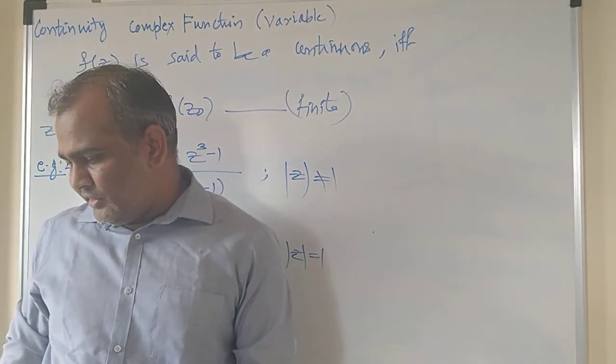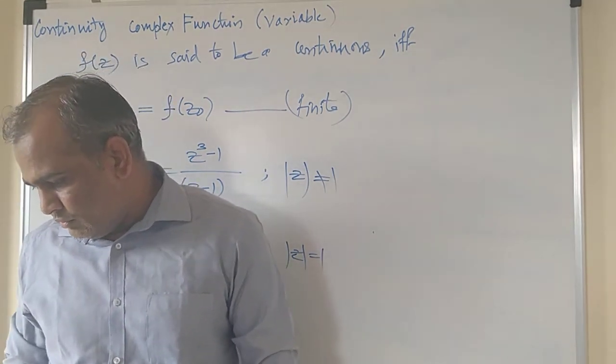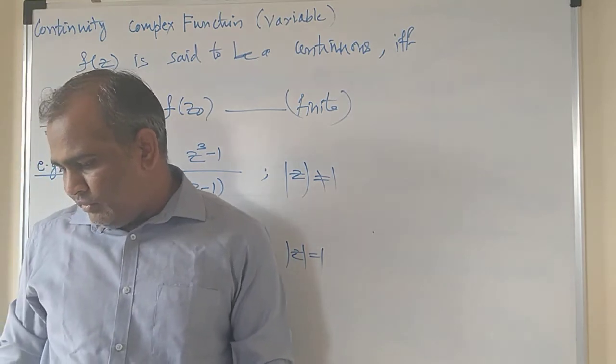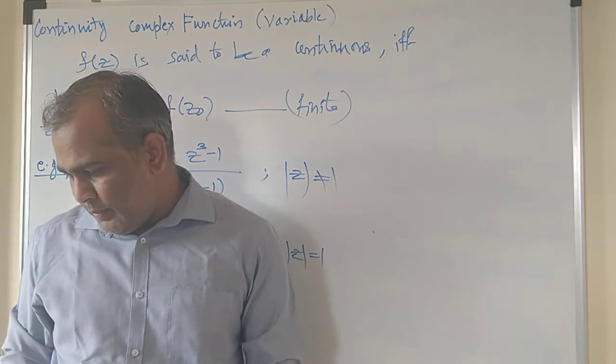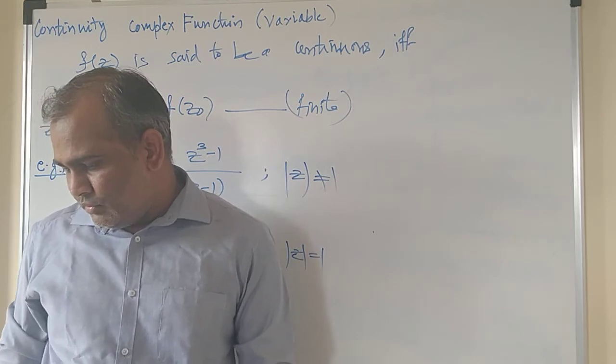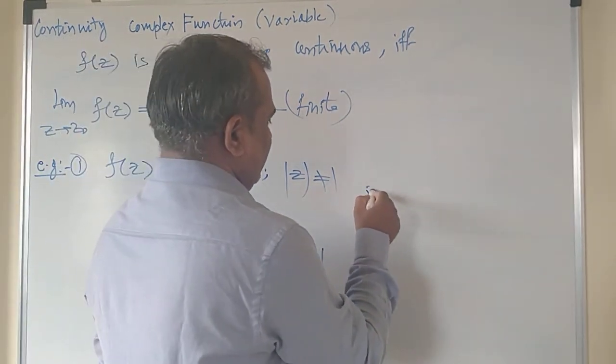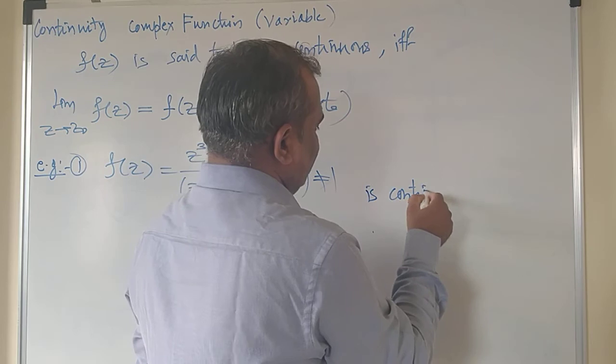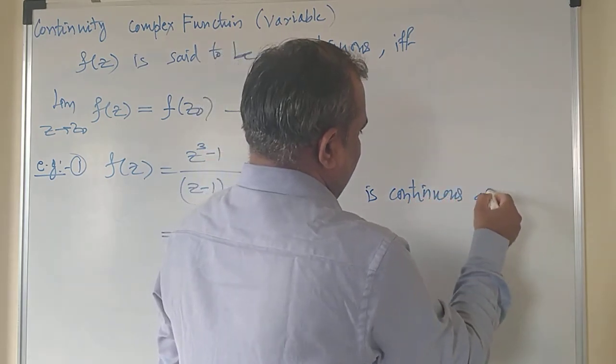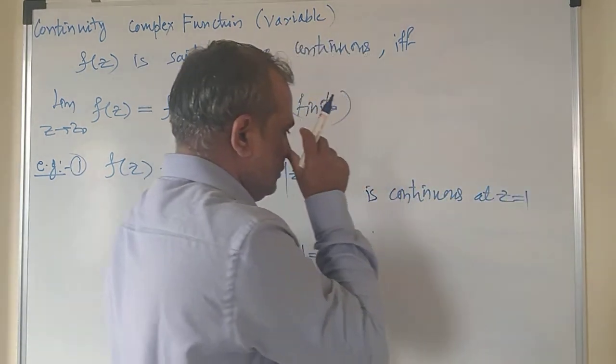We have to check its continuity at z equals 1. That means you are supposed to put the value z equals 1 and check whether it is continuous or discontinuous at z equals 1.